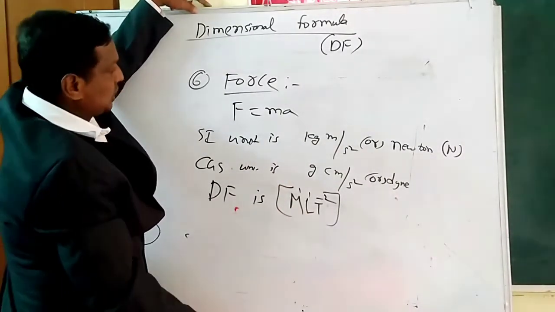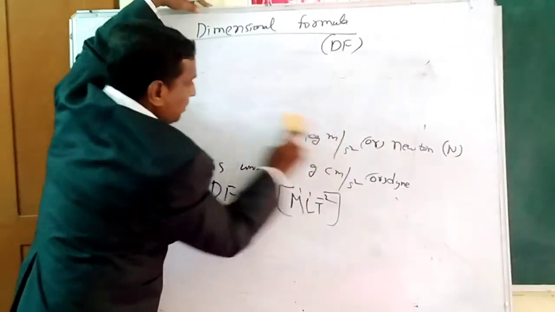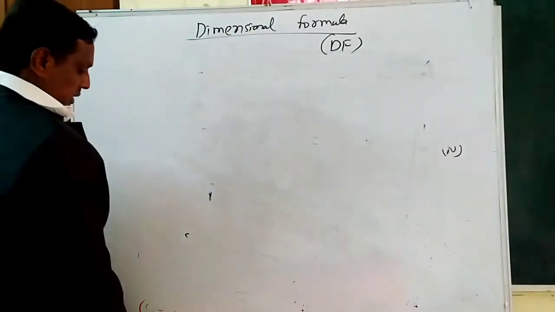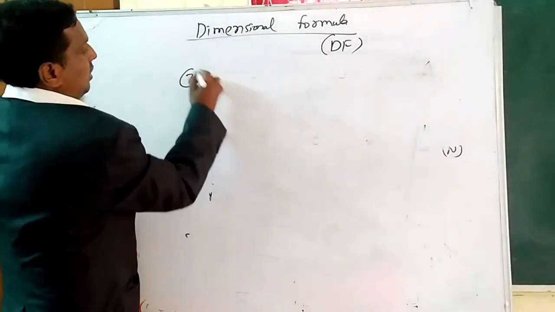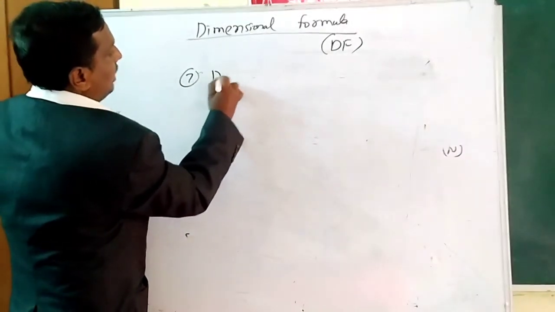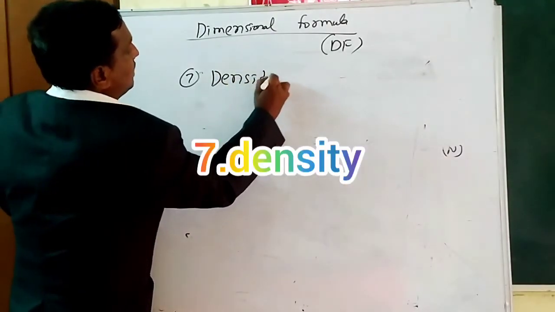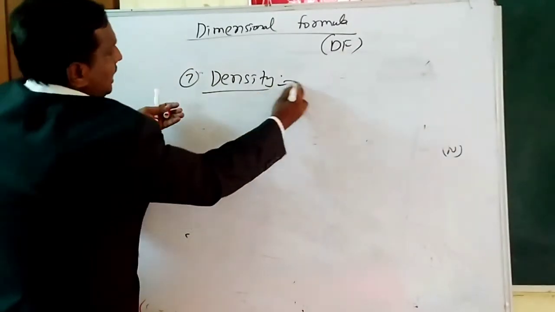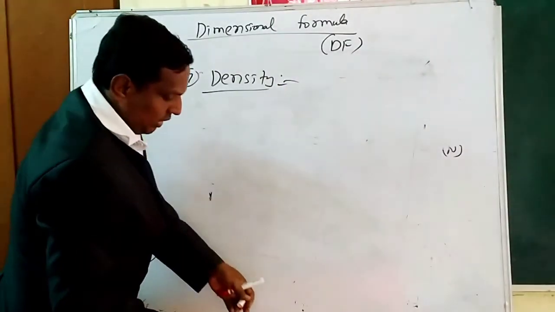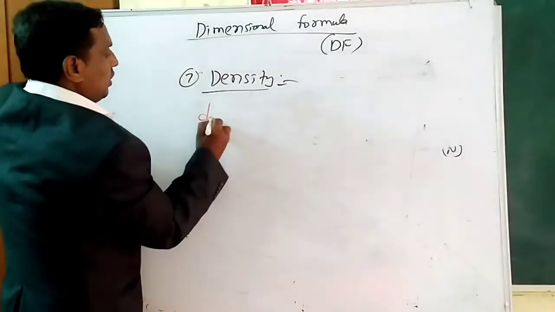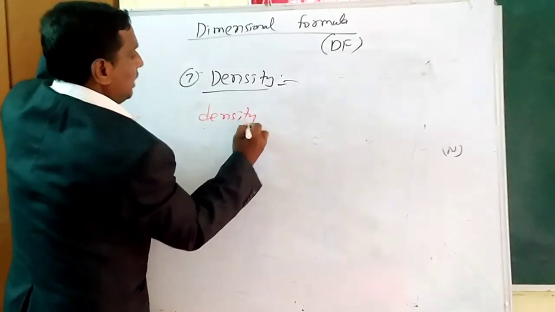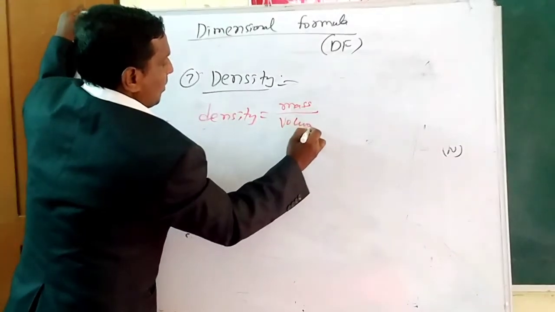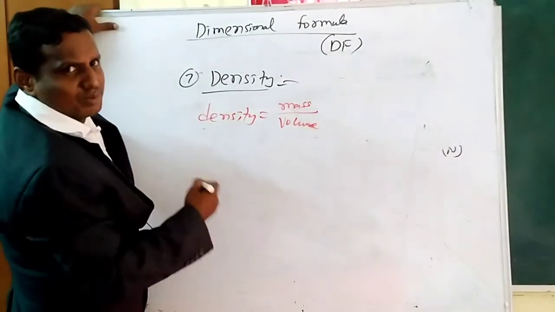Okay. Next one, seventh one. Seventh one we will take now, that is density. I forgot this. Density. We take symbol rho or D also. So density is well known to you. Density equal to, we can write, mass by volume. Mass by volume. Very simple.